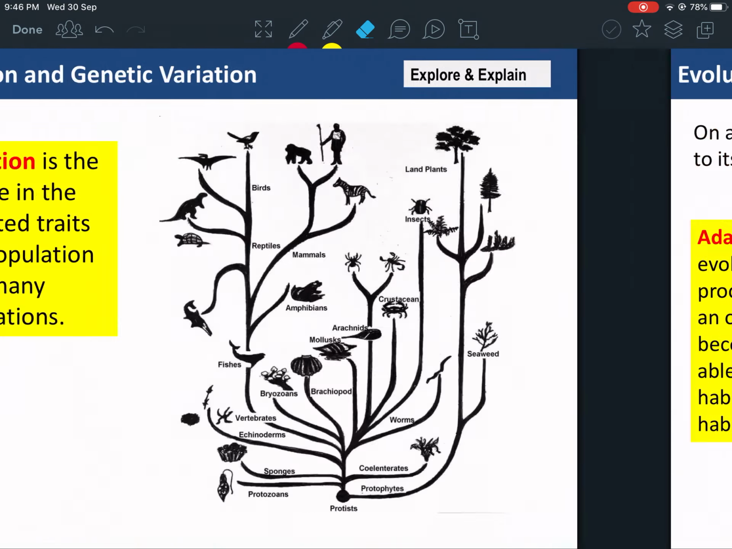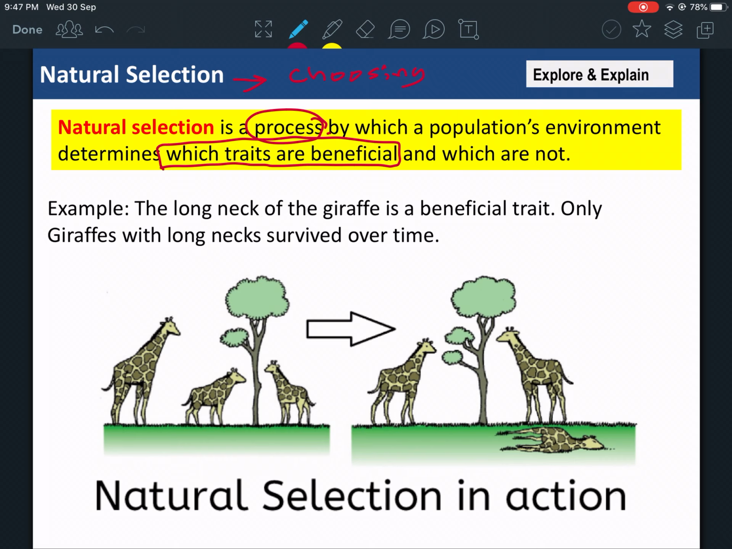Okay, so if we read the definition of natural selection, it tells you it's a process. It comes from the word natural, meaning nature is selecting, like choosing. Nature is choosing. But what is nature choosing? Nature is choosing which traits are beneficial. Nature is choosing which part of the population survives. It's a process by which a population's environment, meaning the nature, determines which traits are beneficial and which are not.